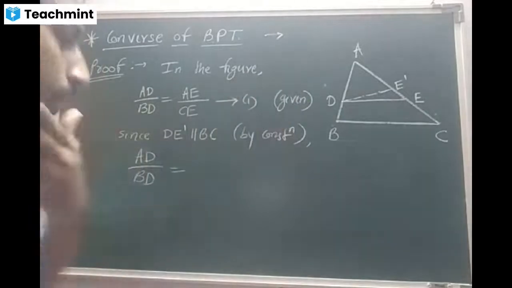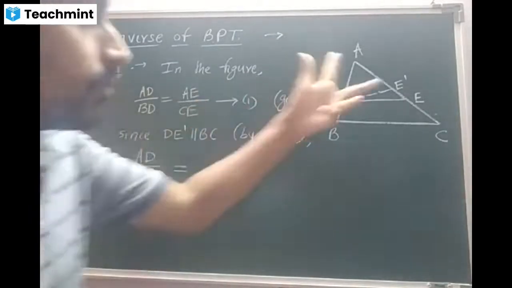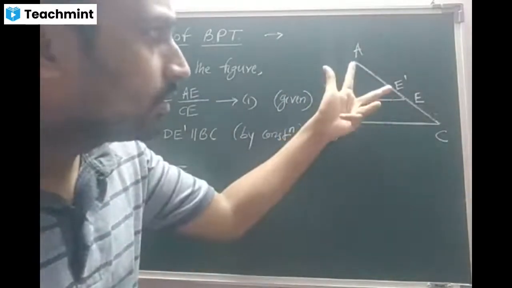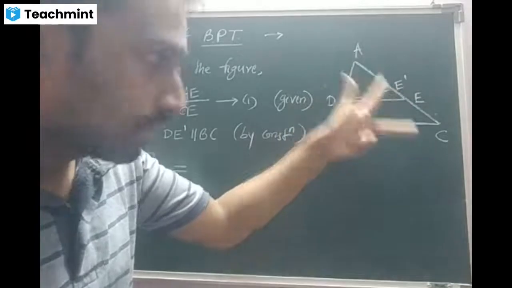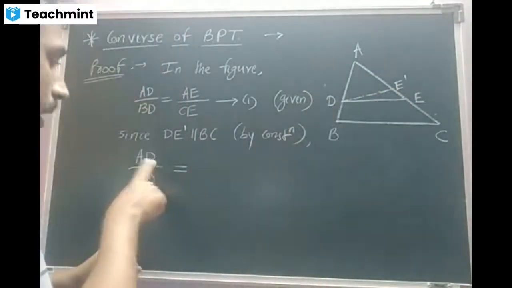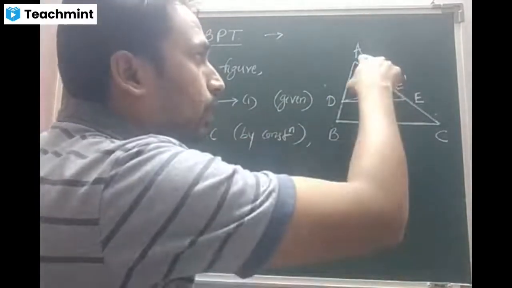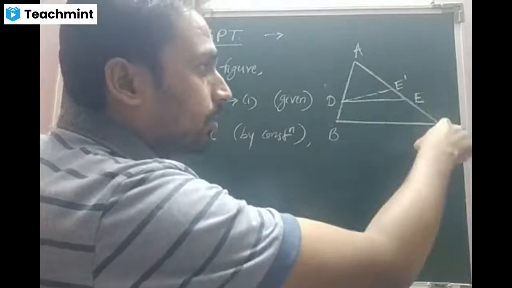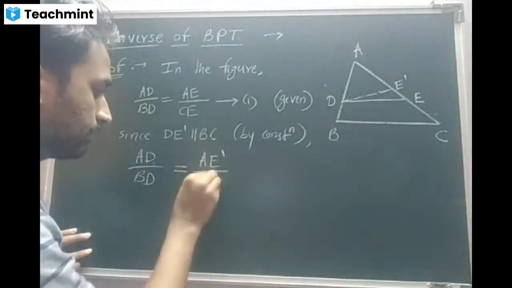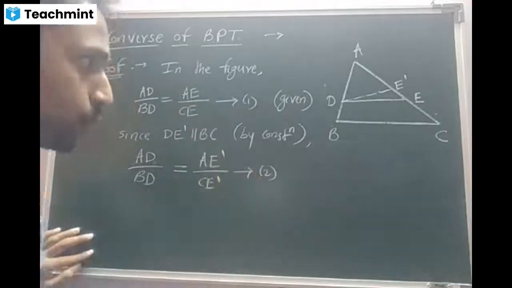Quick, look at the diagram and tell. AE by EC, sir. Beta, AE by EC, look at the E dash. The beginning point D, so I have taken AD by BD. Now the ending point is E dash, so you have to take AE dash divided by CE dash. Is that clear, students? Yes, sir. Call it as equation number 2.